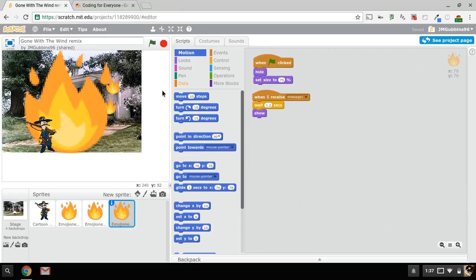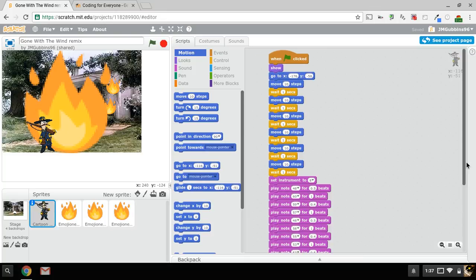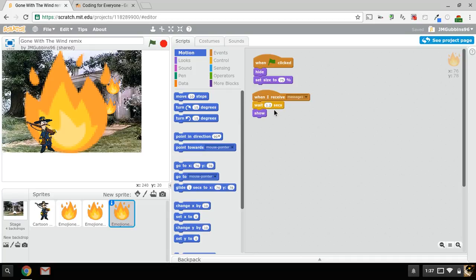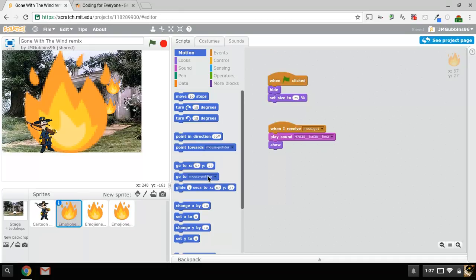The first one is one of the ones in the window here, and when that green flag is clicked, it's going to hide the sprite so it doesn't show up until after Rhett says his quote, and it's going to resize to about 75%. It was a little bit big when I initially uploaded it. And then when it receives that message 1 from the cartoon sprite down here, it's actually going to reappear after 1.2 seconds in the window.